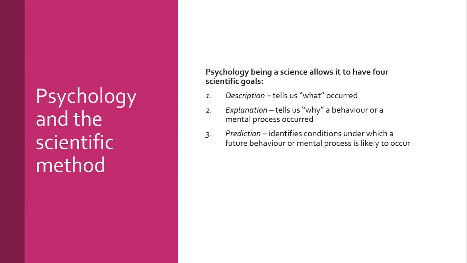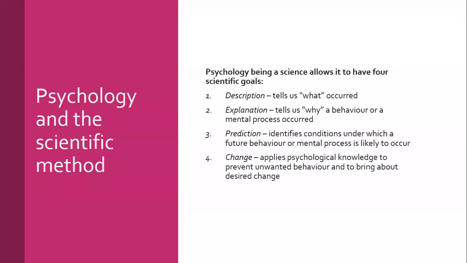It allows us to make predictions, identifies conditions under which a future behavior or mental process is likely to occur. So again, this is really important. This is what science is all about. It's about finding out why things are happening. It allows us to make these predictions and change. It applies psychological knowledge to prevent unwanted behavior and to bring about desired change.